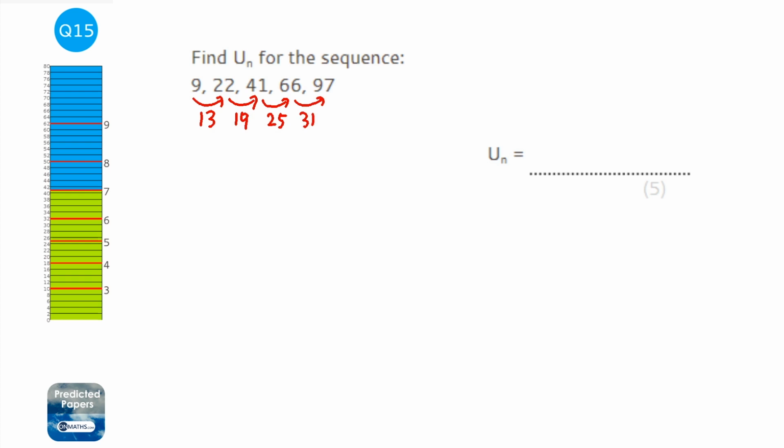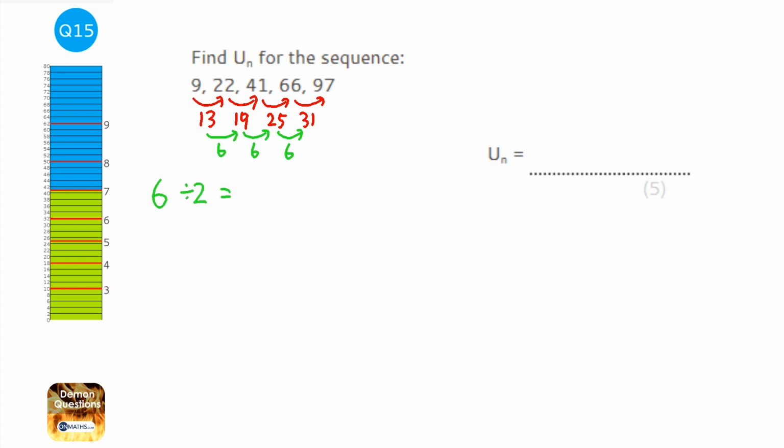Okay, so whenever you have a sequence that's not going up by the same amount, then the next step is to work out what the differences are going up in. The difference of the differences. Well, that's 6, and this one's 6, and this one's also 6. So if the difference of the differences is always the same, then you've got yourself a quadratic sequence. And the way of dealing with that is get the difference of the differences and always halve it.